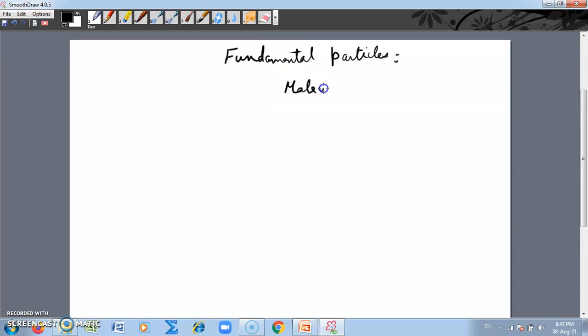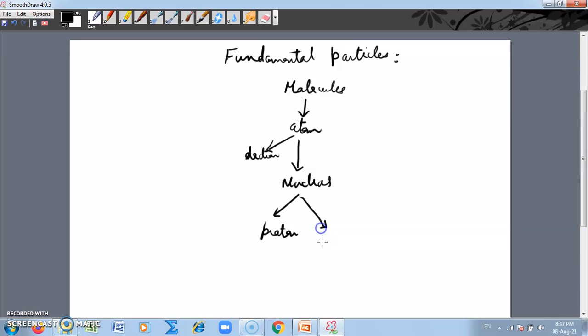Then we know that molecules can be divided into a number of atoms or a single atom. Then we also come to know that atoms consist of electrons and the nucleus. And the nucleus, we know, is composed of the proton and the neutron.